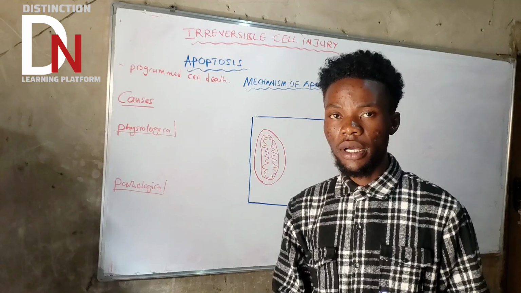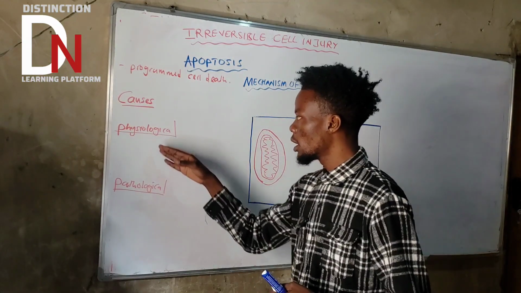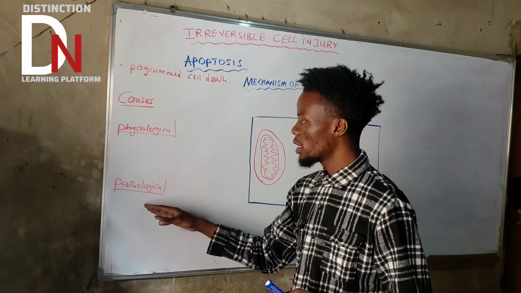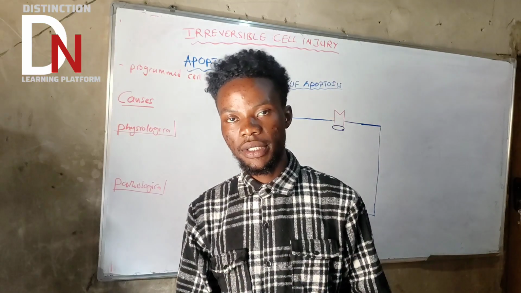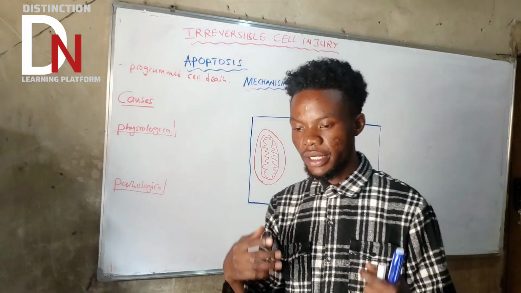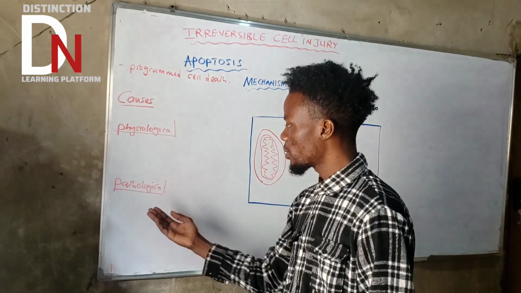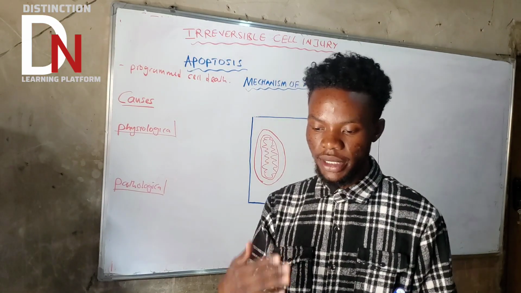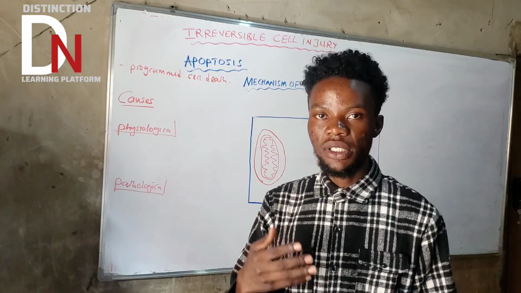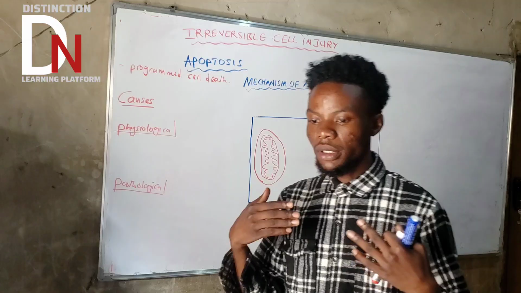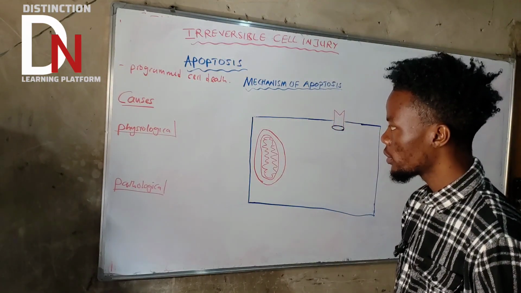There are a lot of causes of programmed cell death, but they are categorized into two categories. The first one is physiological causes, and the second one is pathological causes. If you say physiological causes, basically these are the normal causes of apoptosis, things that we consider normal. Pathological causes are due to a certain underlying condition or a disease that is causing a cell to die on its own, or it's being programmed so that it can die. So that's under pathological causes.